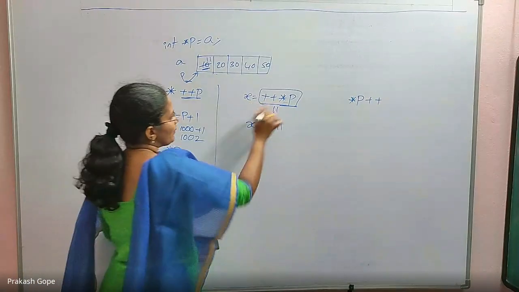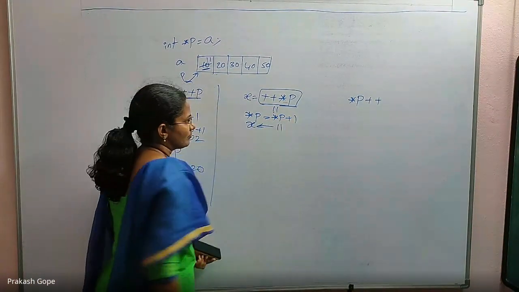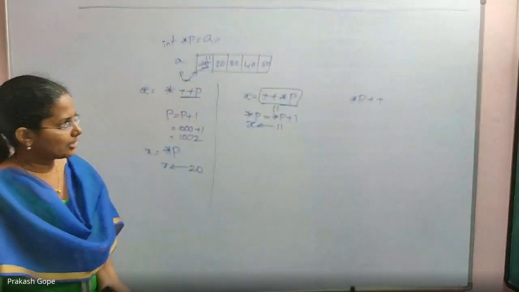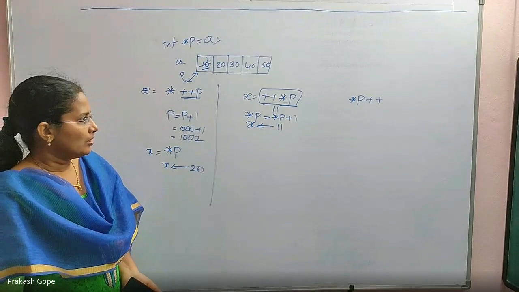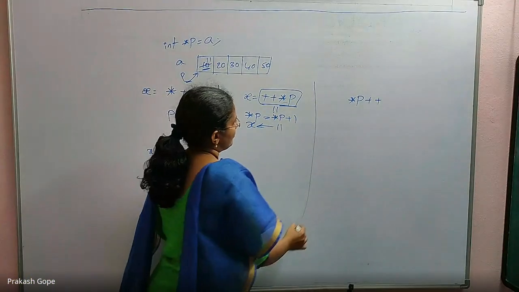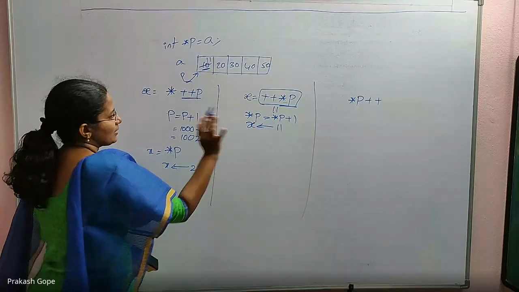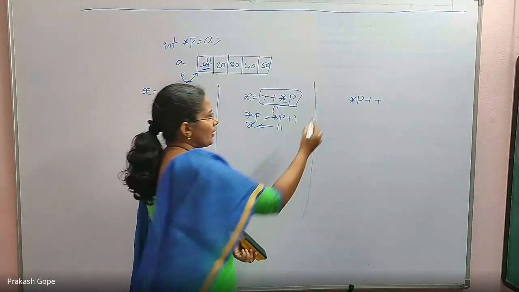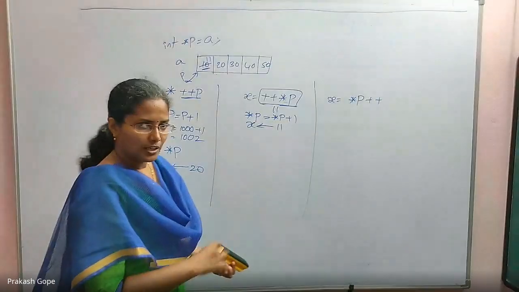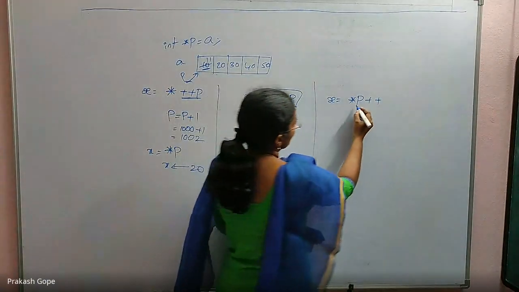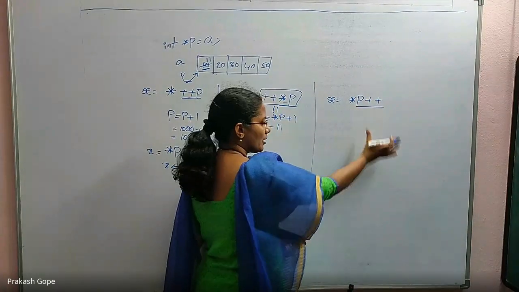So the meaning of this line is *p = *p + 1, incrementation of *p. With this line, this location gets updated and that is assigned to x. If I write like this, again right to left, but this is post increment. Of course I need to solve this, but it is a post increment.